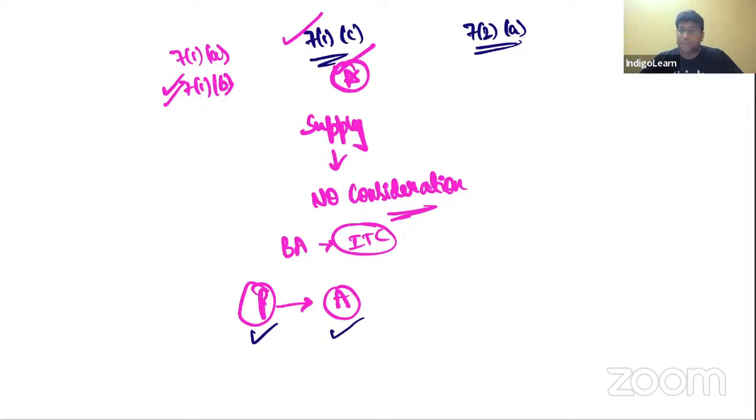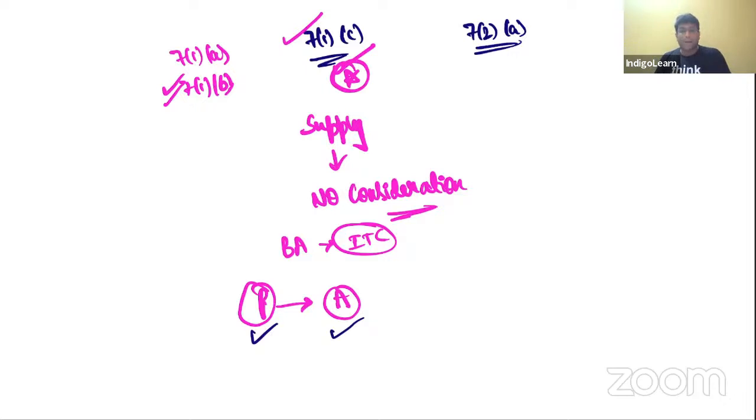So what is the line I just told? Transfer of goods from principal to agent is regarded as supply, even though there is no consideration. Provided, what is the condition? Agent, when he's making the supply of goods to the customer, must issue invoice to the customer in his own name. So if the agent is giving invoice to the customer in his own name, then only the transaction between principal and agent is taxable. If not, the transaction between principal and agent is not taxable. Clear my points? Everyone, good.